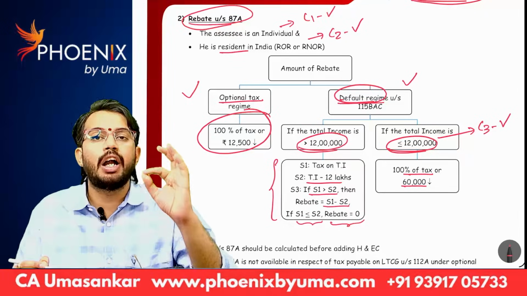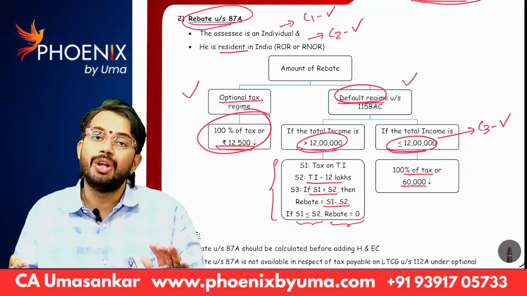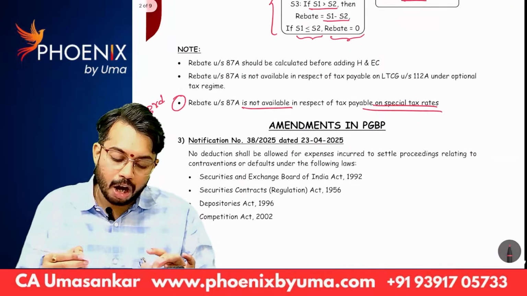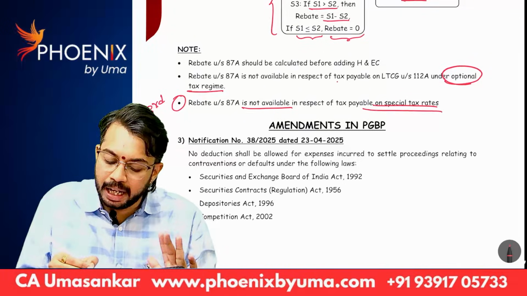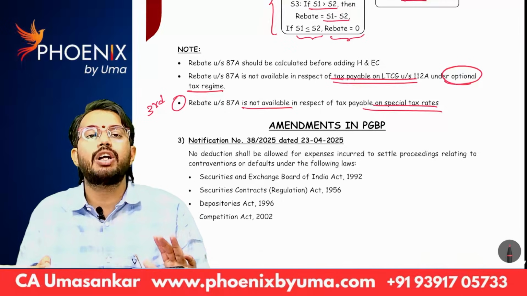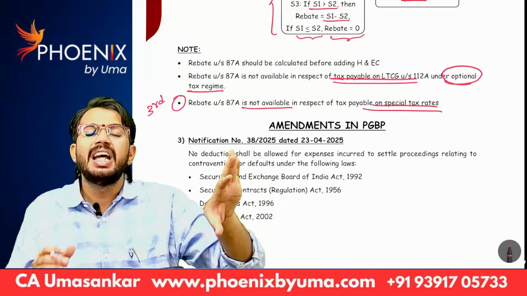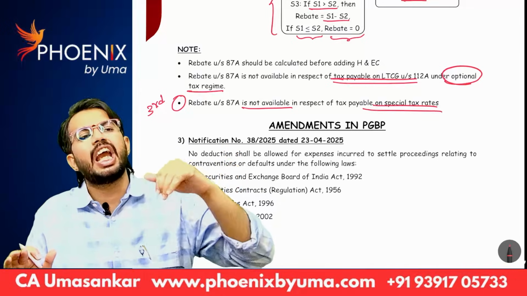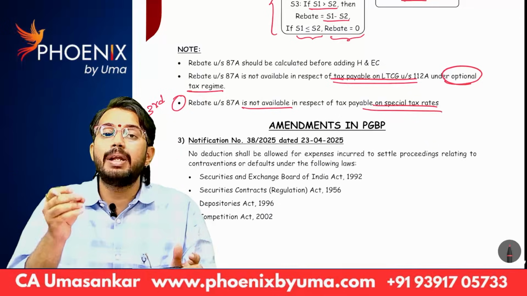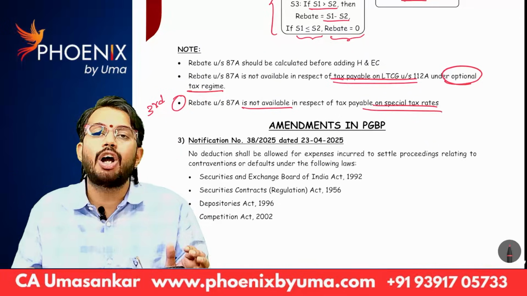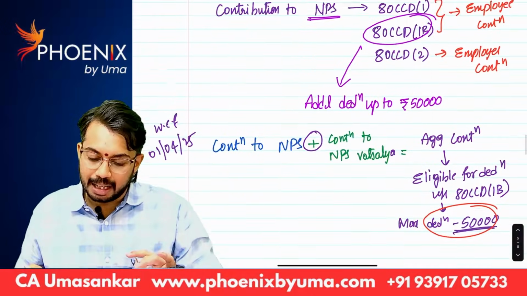You already know. Under optional tax rates, rebate is tax or 12,500, whichever is lower. Another point is, under optional tax rates, rebate is not available only in respect of tax payable on long-term capital gain under section 112A. So under default tax rates, rebate is not available against any tax on special tax rates. Under optional tax rates, rebate is not available only against tax payable on long-term capital gain under section 112A. Did you understand? So that is the summary.